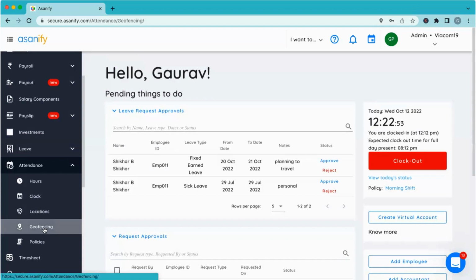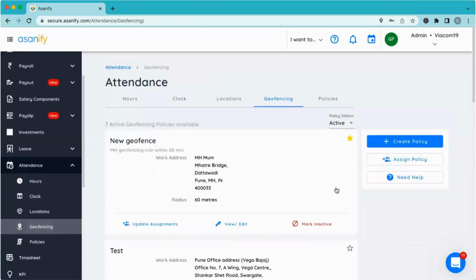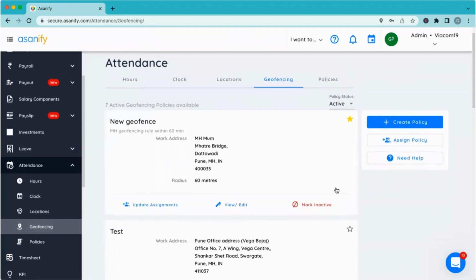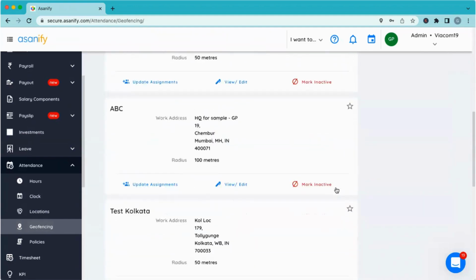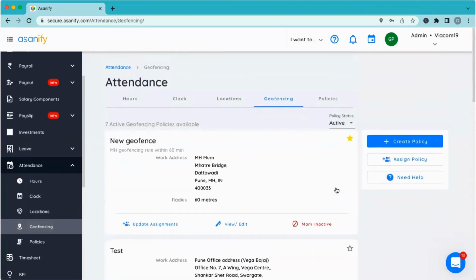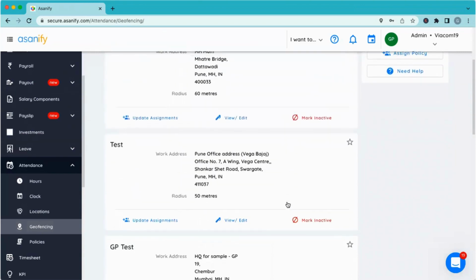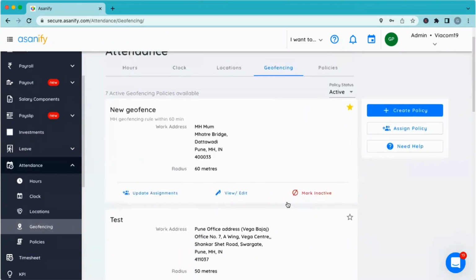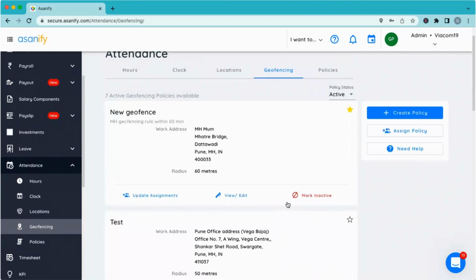Let me just show you how that works. Let's say I had assigned, because see, geolocation is getting tracked anyway. I had created one policy just now. So what I need to do is just unfence that employee, because the location gets tracked automatically anyway.